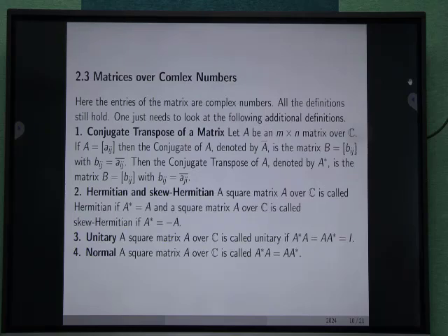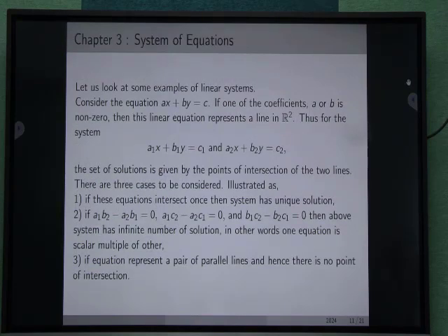Unitary matrix. A square matrix A is said to be a unitary matrix if A star times A equals A times A star equals identity.